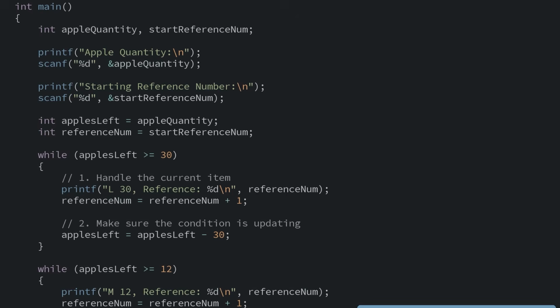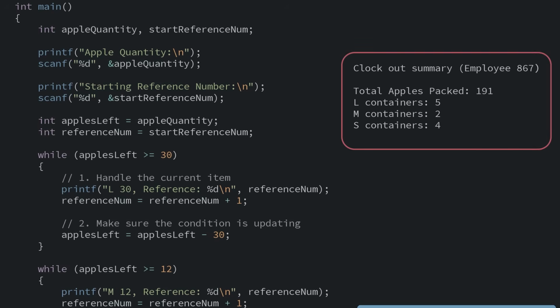Back to our apple picking program, there's one last requirement we need to add to our program for it to be ship ready. We need to add an audit trail of how many apples are being packed in total and how many crates are being used. This will help us find if any apples are mysteriously going missing during the packing process. Don't want any atrocious Apple abductions.